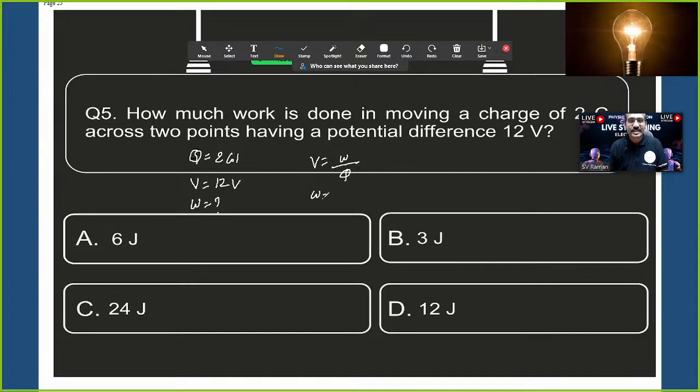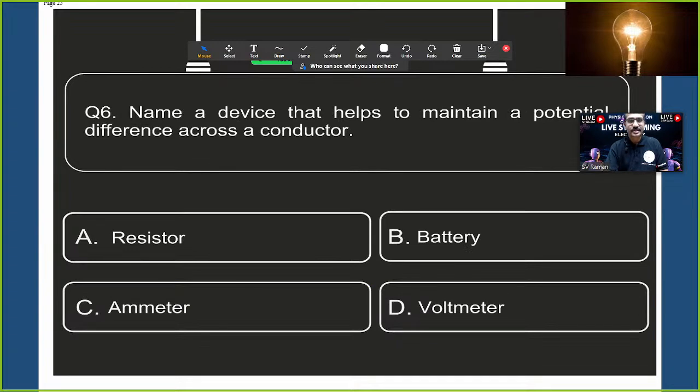Now work done is equal to electric potential into charge. So 12 into 2, which is 24 joules. So option C is the right choice. Clear? This is the way we can answer the questions.